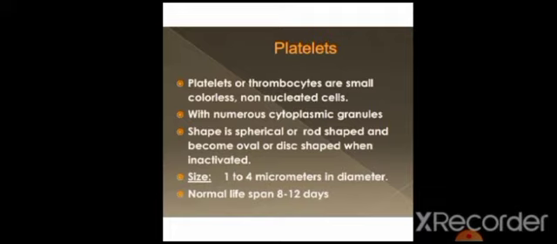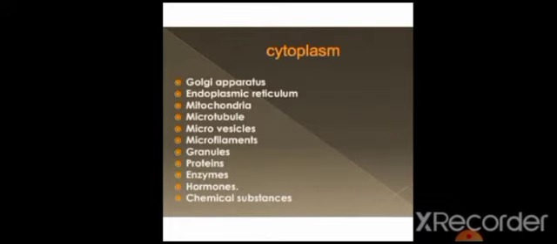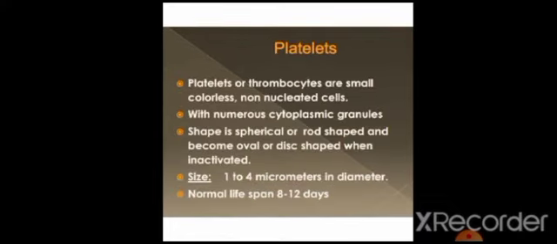Size is 1 to 4 micrometers in diameter. The normal lifespan of a platelet is 8 to 12 days. It is also important that platelets derive from megakaryocytes, which are in the red bone marrow.